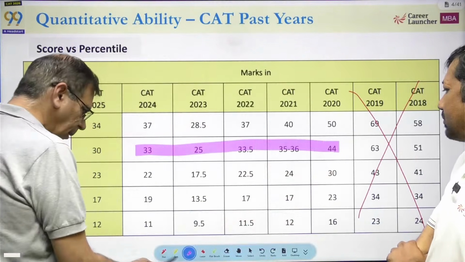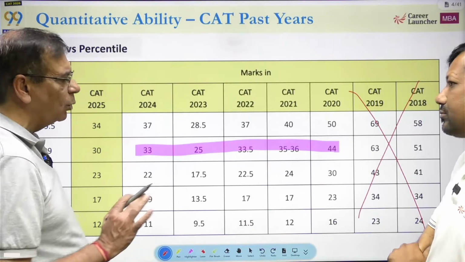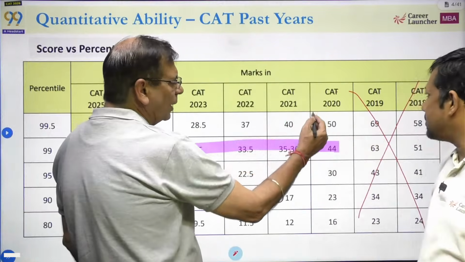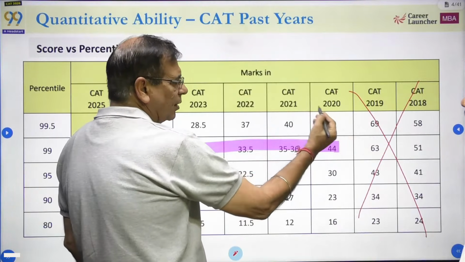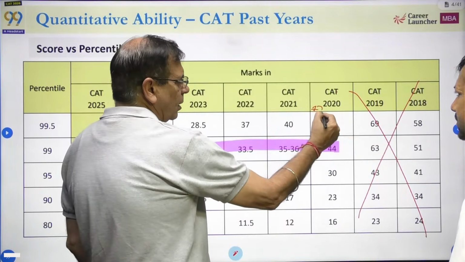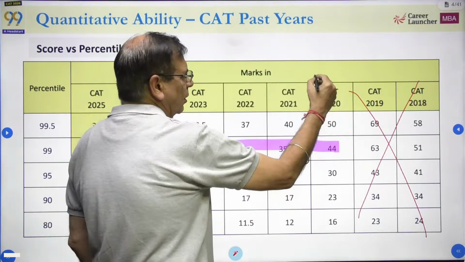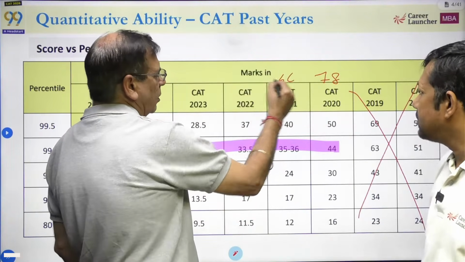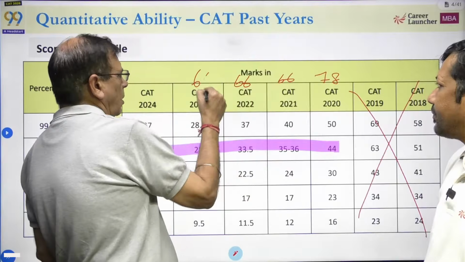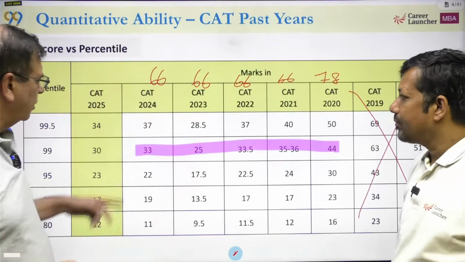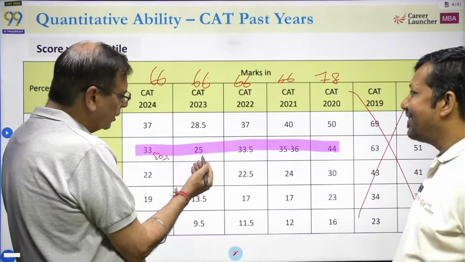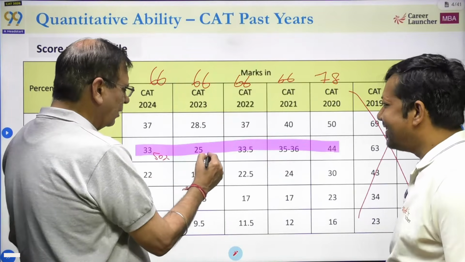Okay. And when I'm looking at this, also remember these are 22 questions. And this was 26 questions. 2020 is 26 questions. 26 into 3 is 78 marks. Okay, so let me just write it down. This is 78 marks. These are all 22, so these are 66 marks. Okay. Now look at this. This is 50%. This is 40% se bhi kam hai, actually. This is less than 40%.